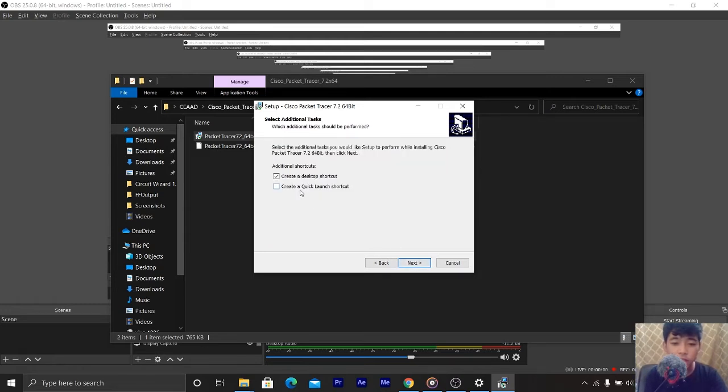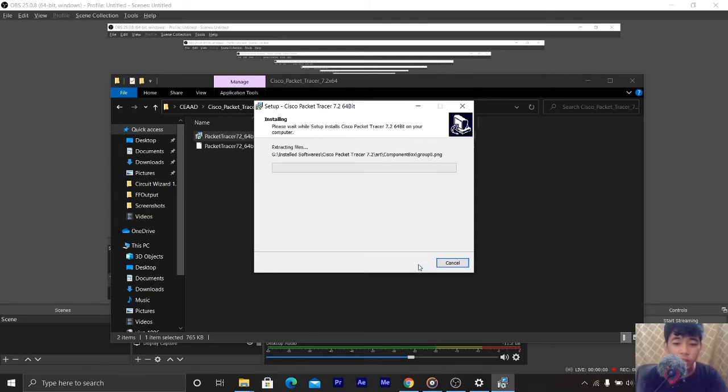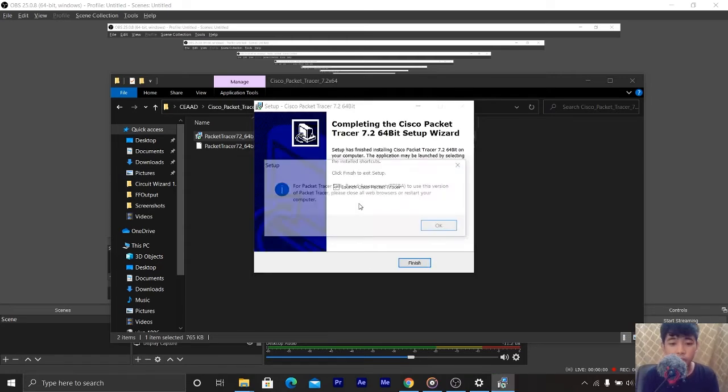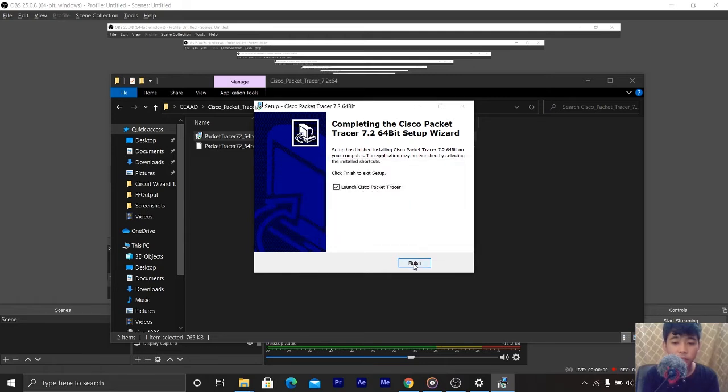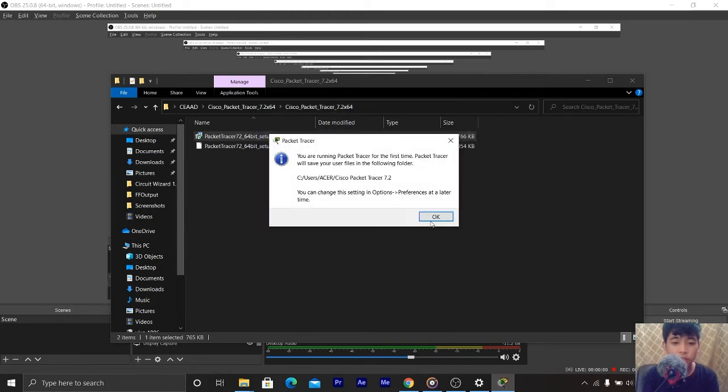Next, create desktop shortcut. Okay, let's see, create a quick launch shortcut. No, that. Next, then install it. Wait for it to transfer the files in the installation location, and then let's see. Okay, for package skills, just click the OK. Launch Cisco, yes. Finish. Cisco file packet, okay.